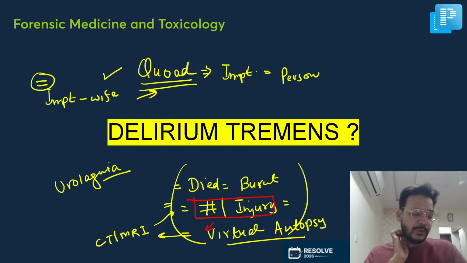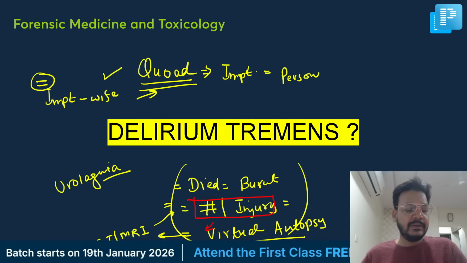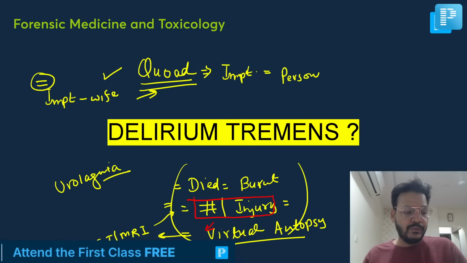What is a person who is impotent to a particular person? And in a dead patient, the fracture and injuries by virtual autopsy.